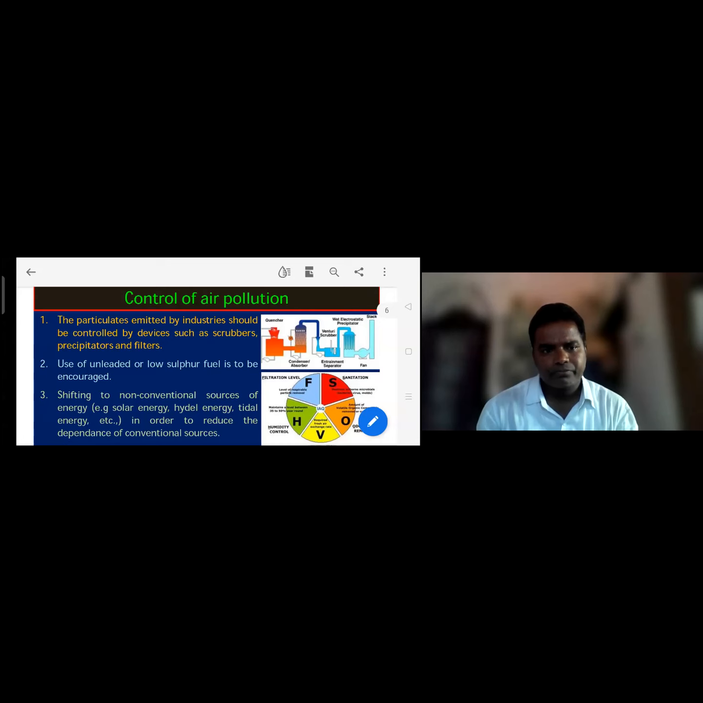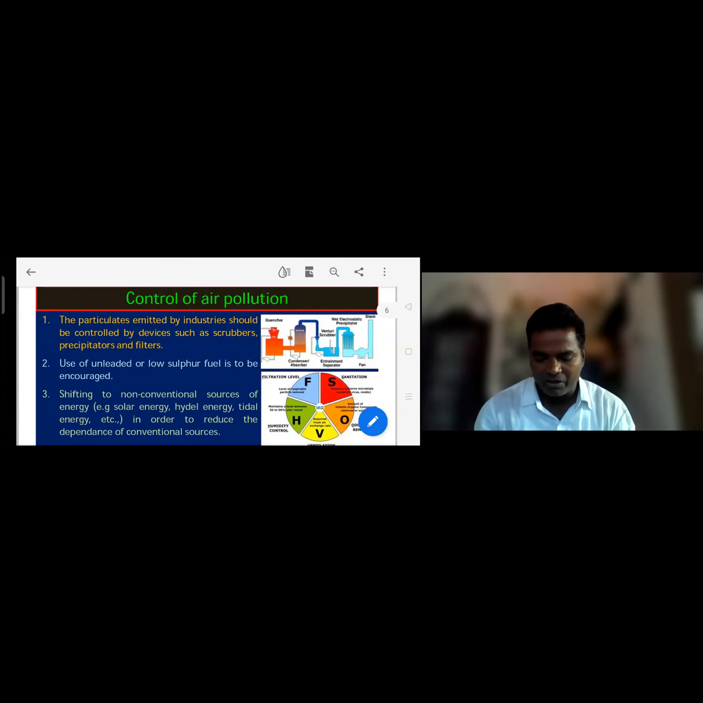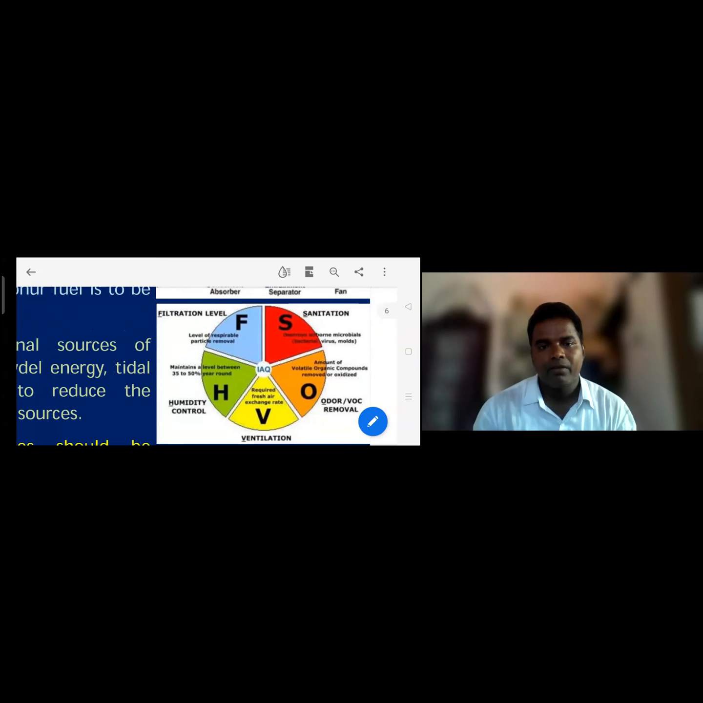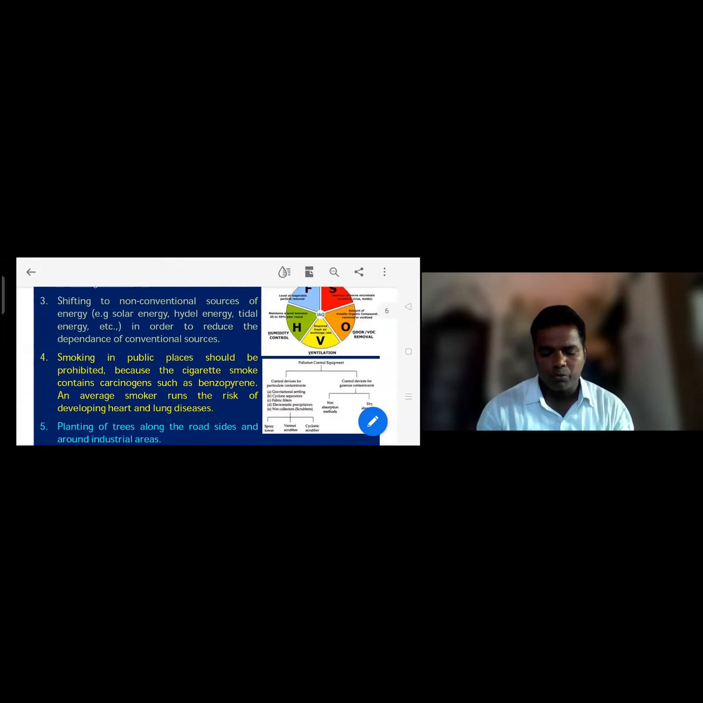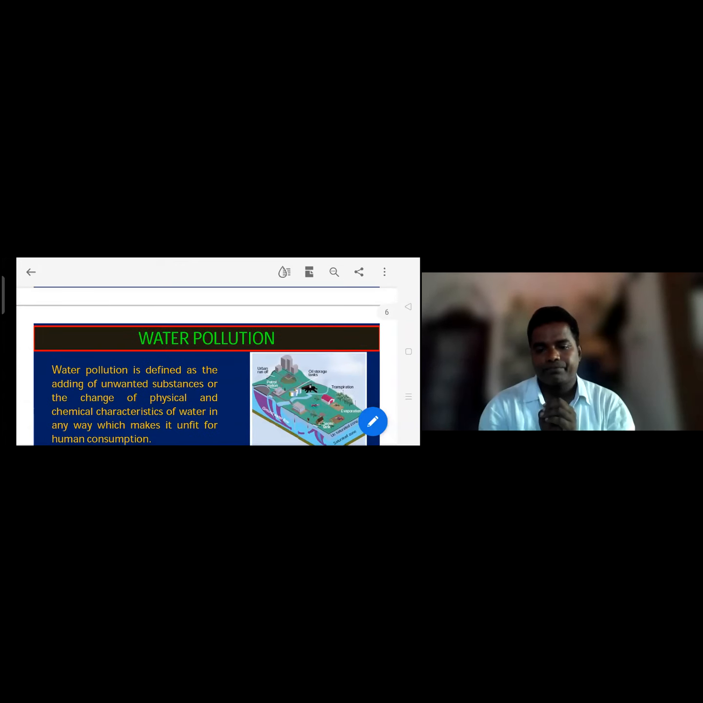And shifting to non-conventional sources of energy, for example solar energy and tidal energy, in order to reduce dependence on conventional sources. See, we are observing the filtration level, sanitation, that means odor removal, ventilation and humidity control. By using these methods we are purifying the air.